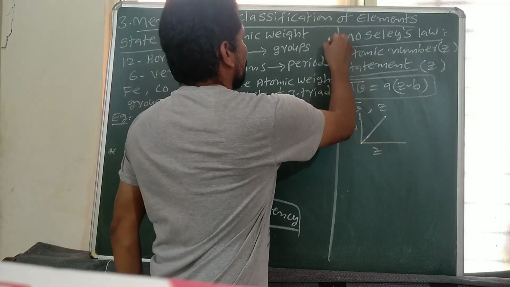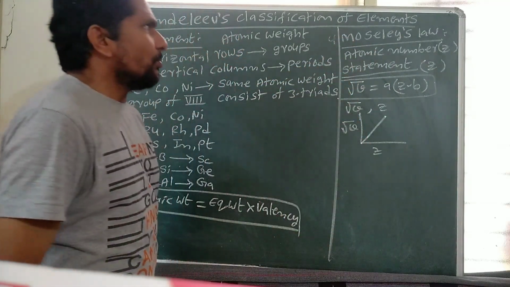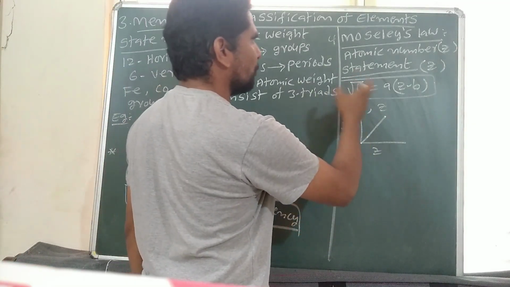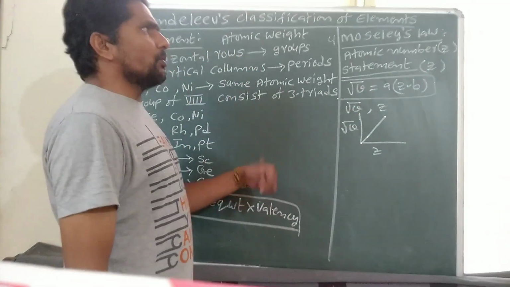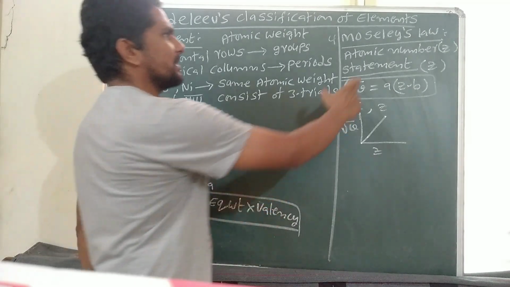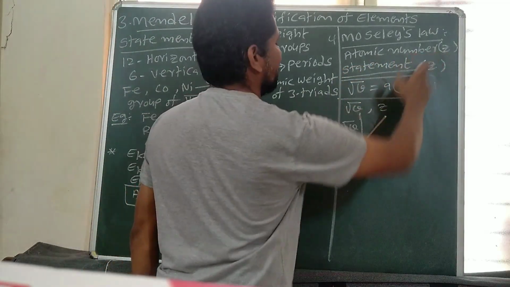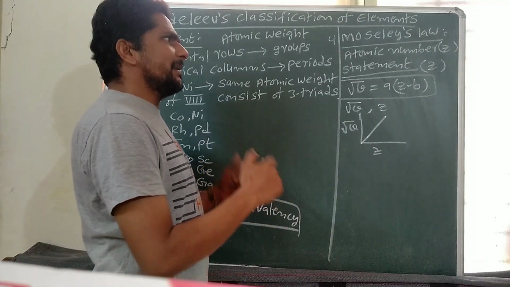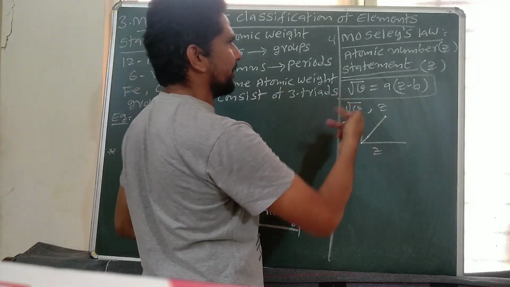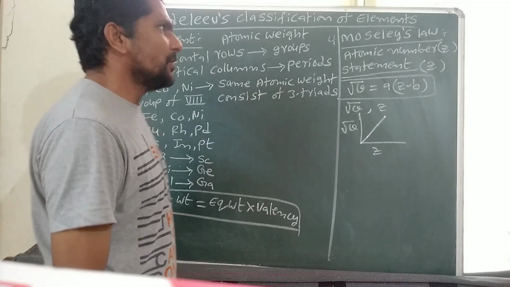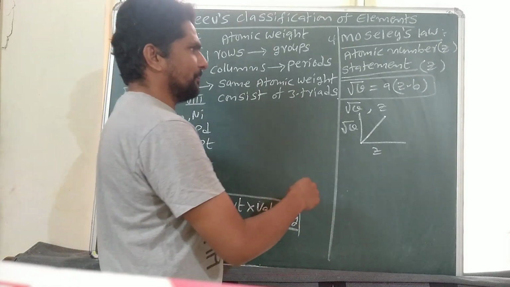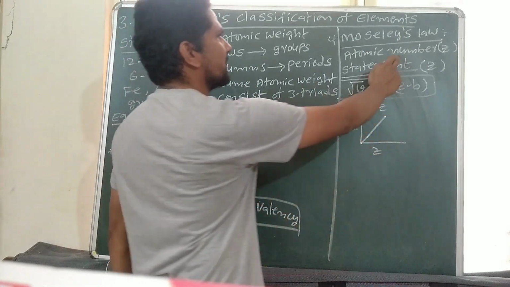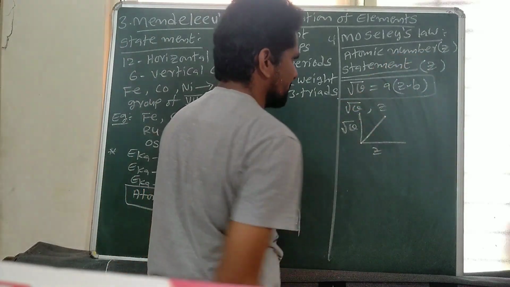Next one, Moseley's law. Moseley's periodic table consists of groups and periods. Moseley's periodic law is based on atomic number. Atomic number is denoted by Z. Generally, elements have two types of properties: physical and chemical properties. So Mendeleev's law: the physical and chemical properties of elements are periodic functions of their atomic numbers.